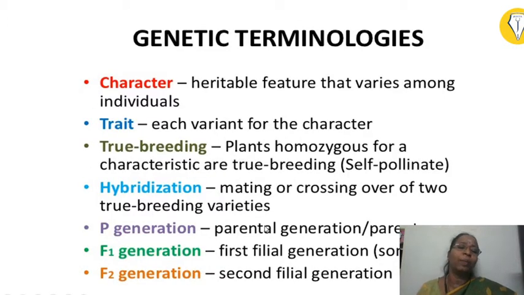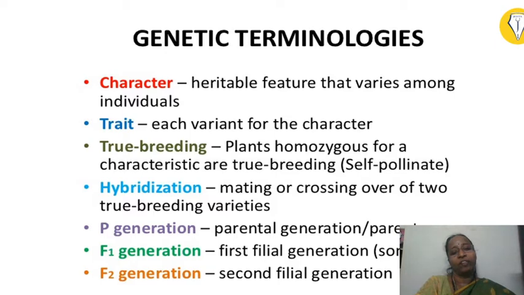Before going into the topic, we will just see a few terminologies in genetics. The first being the character. A character is a heritable feature that varies among individuals. For example, eye color, hair color, skin tone, all these are characters. And a trait is a variant for the character. There will be so many variants for each character, and that is called as a trait.